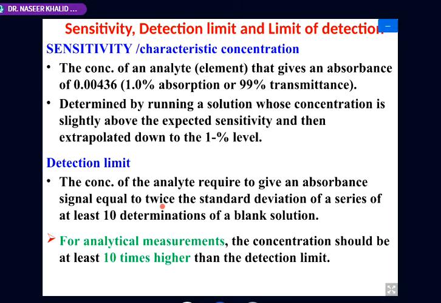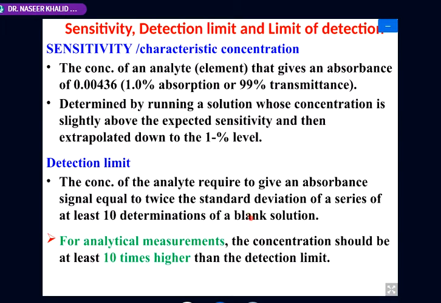So the detection limit is the concentration of the analyte which requires an absorption equal to twice, that is double, the signal of the blank reading, and that blank reading is composed of 10 determinations.